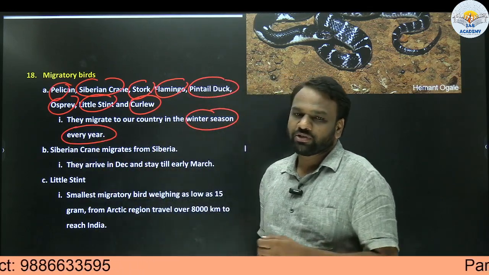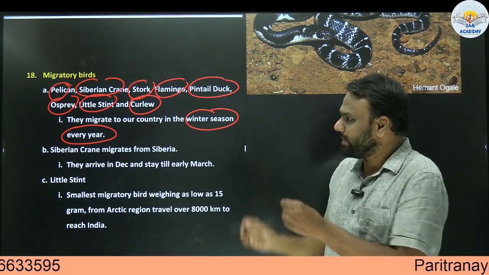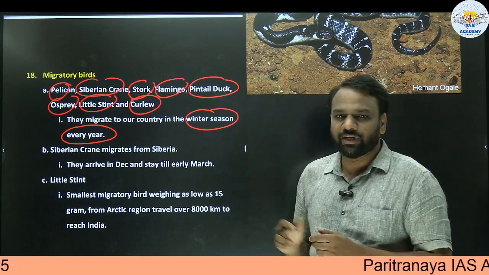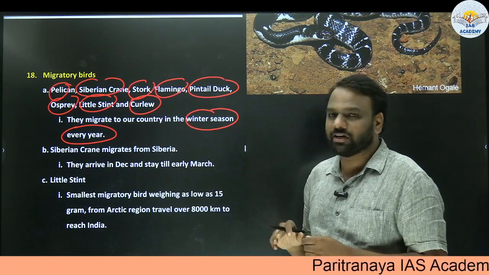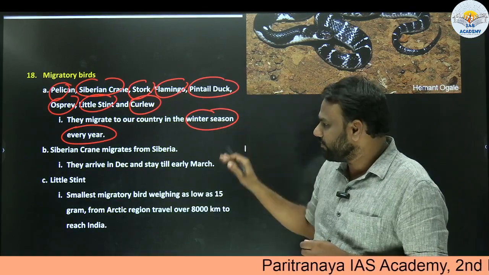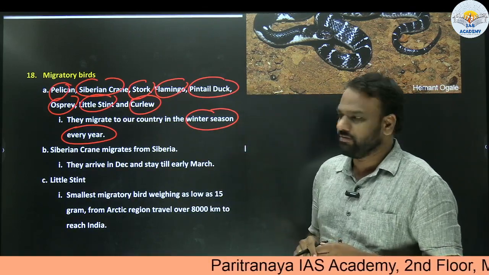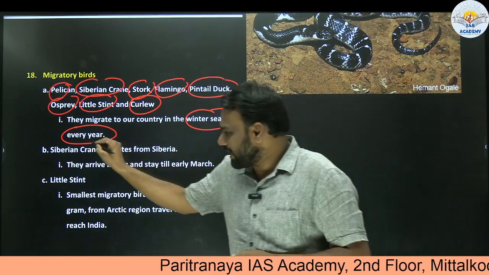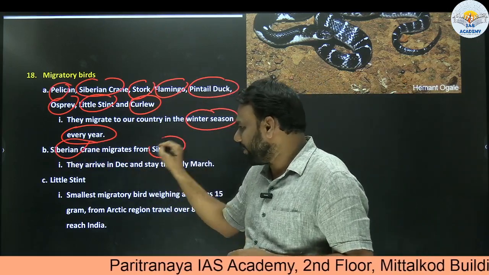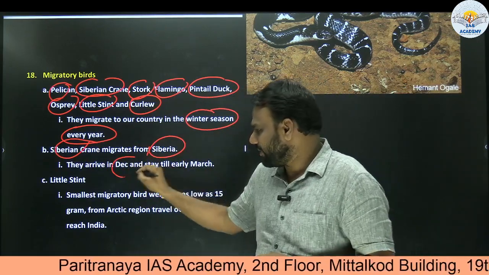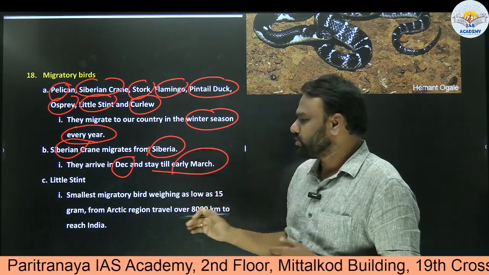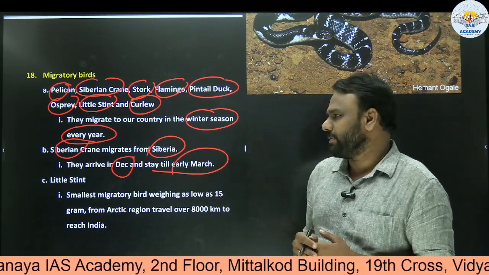So very important. So in exam, they may ask a question like this. They may give you one of the bird and they may ask you that it migrates to India in summer season or winter season or rainy season. So it migrates to India in winter season. Next, this Siberian crane, it comes to India from Siberia. So they arrive in December and they stay till March. So after March, again, they'll return back to Siberia.